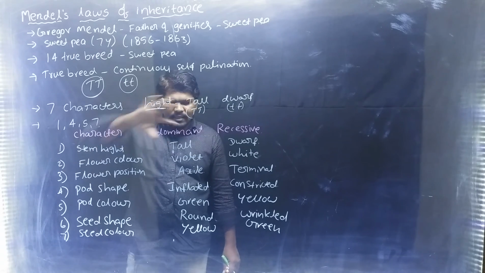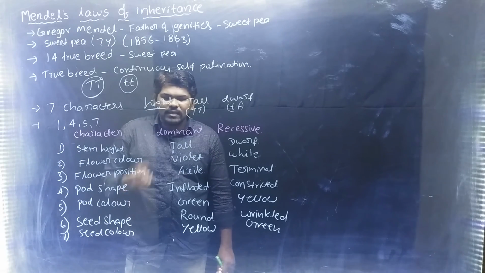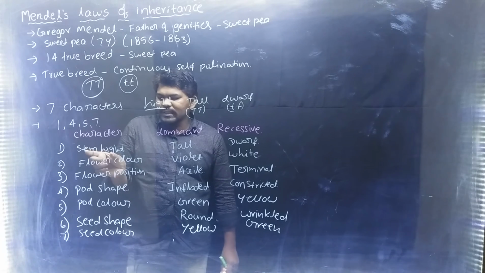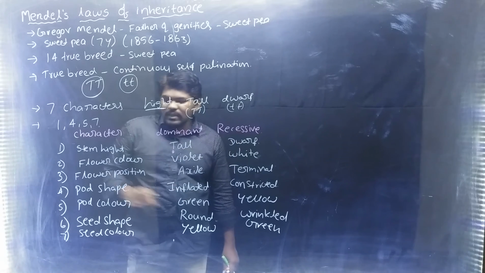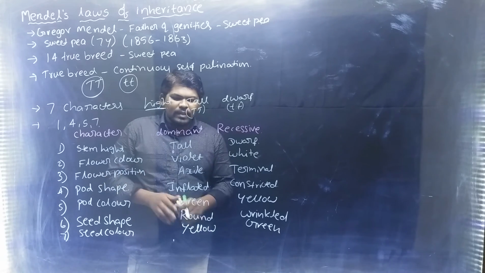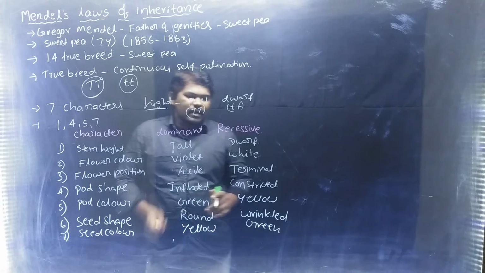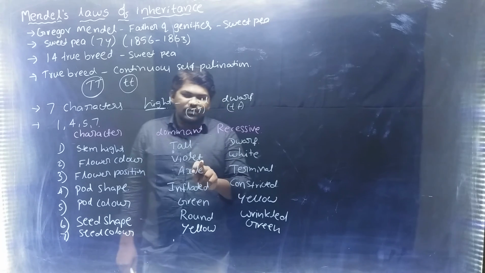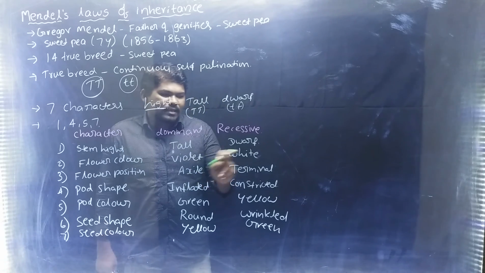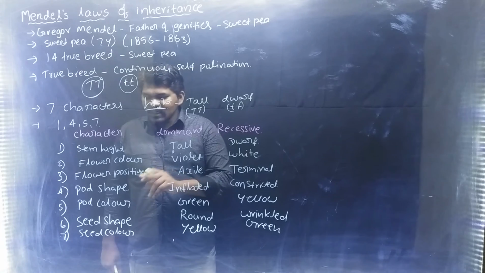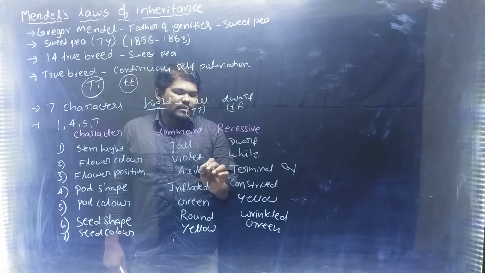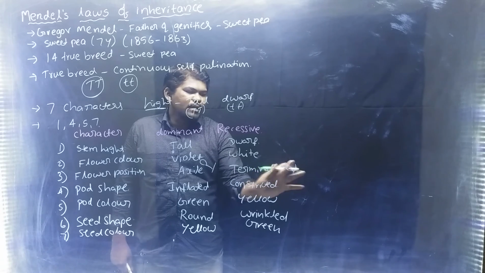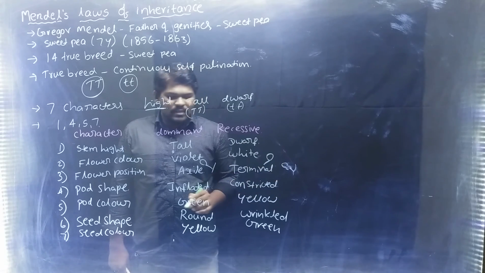Each character has 2 contrasting traits, meaning opposite characters. Example, stem height: tall is dominant, dwarf is recessive. Flower color: violet is dominant, white is recessive. Flower position: axil is dominant, terminal is recessive.